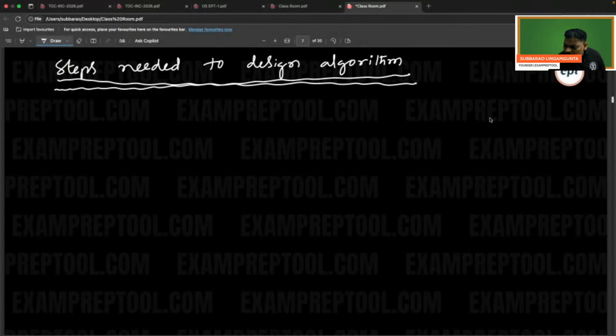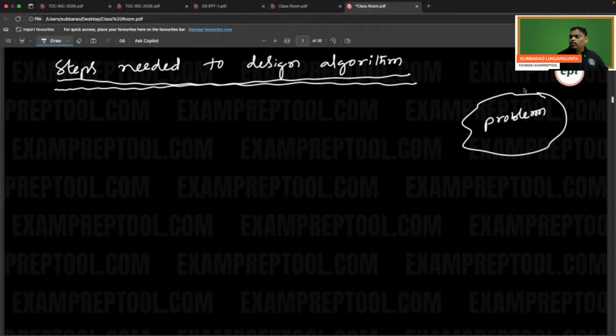Remember everyone, it is a problem. Careful, it is a problem. To solve this problem, I want to write an algorithm. See the first step. If you want to write an algorithm for any problem, the first step is to know the problem clearly. That is called problem definition. Know the problem clearly.